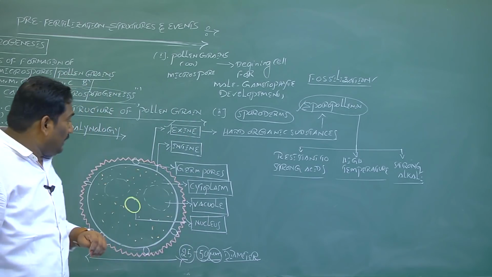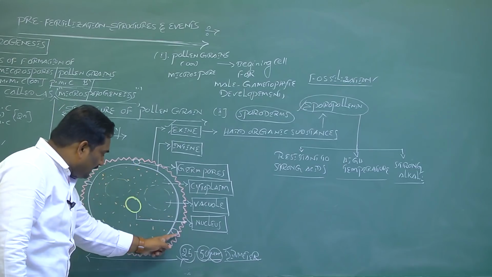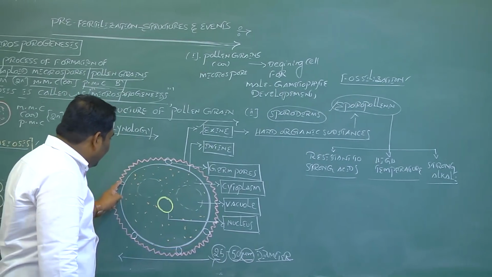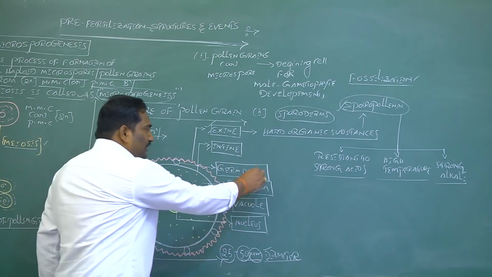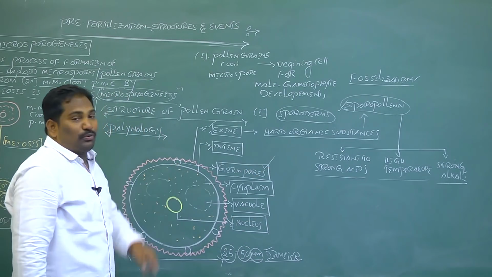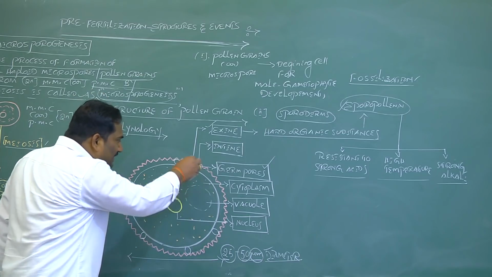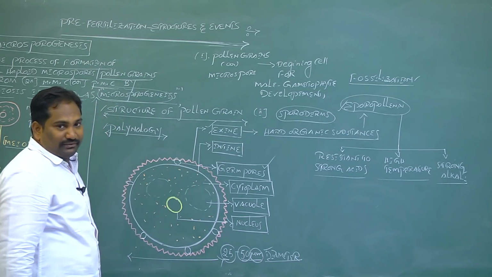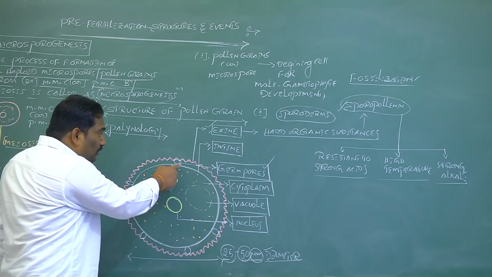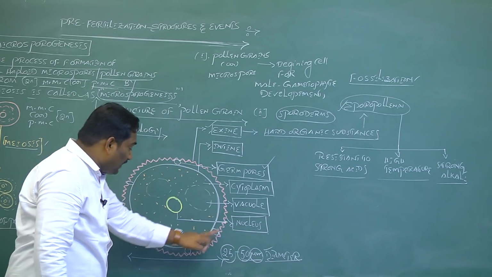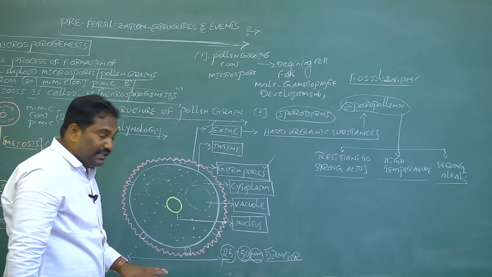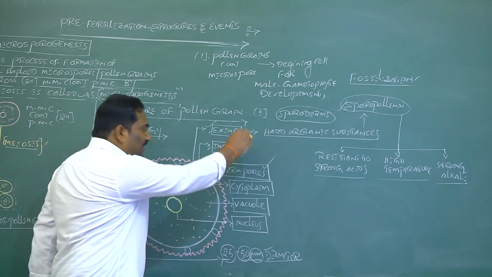And one more. At some areas in the exine of pollen grain, thin areas or apertures are present. These structures are called germ pores. The germ pores are present in the exine of pollen grain. Where the sporopollenin chemical substance is absent in the exine, those areas are thin areas. The thin areas are called germ pores.